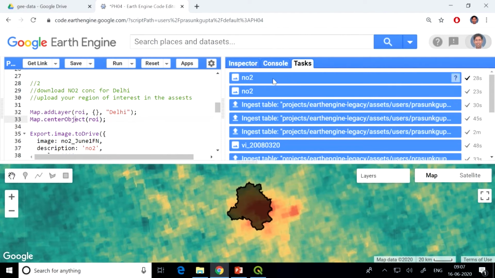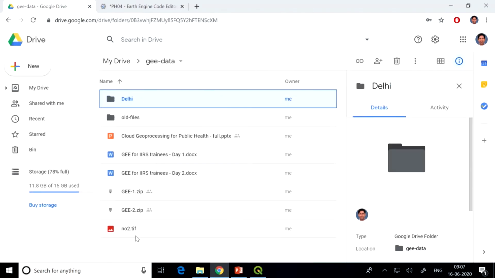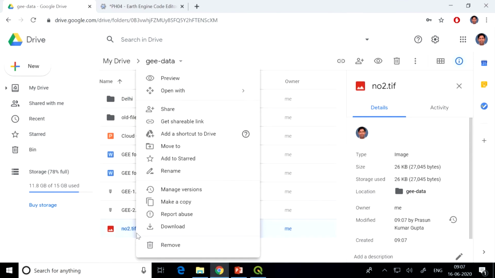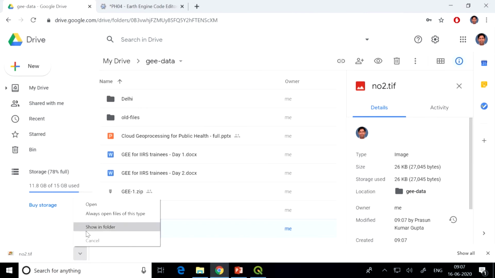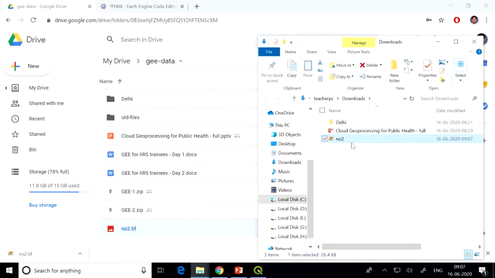So you see now this process is complete. It turns blue. It says it took 28 seconds. And I see that there is a file NO2 which has been created on my Google Drive. I just right click on it and say download. It will download this NO2 file, and I see it as a GeoTIFF file in my drive.